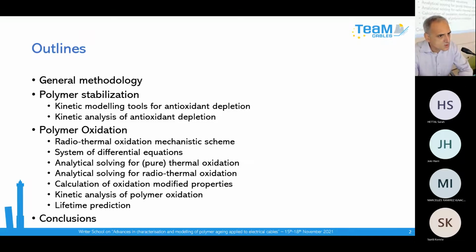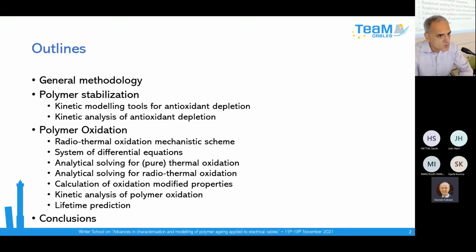We have to give to people working at upper scale, working on mechanical calculation code or multiphysics calculation code, laws predicting the change of the material. So the idea was not to use a numerical kinetic model because it is very difficult to introduce in such commercial code because the time of calculation is very consuming.